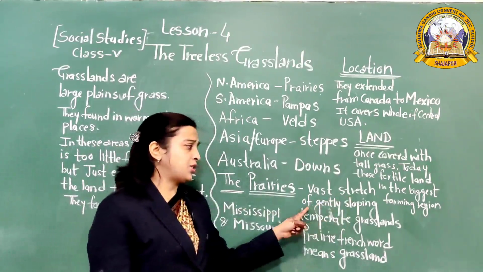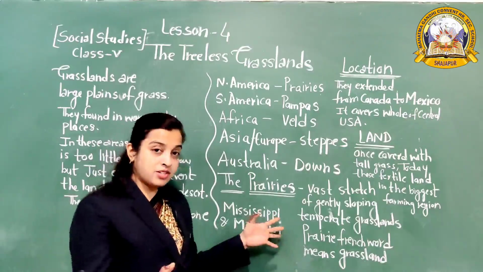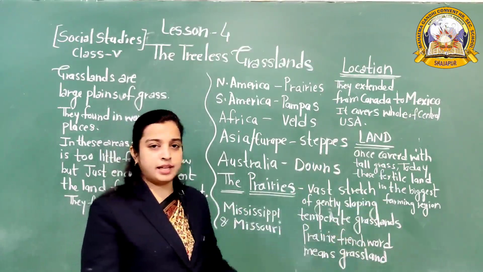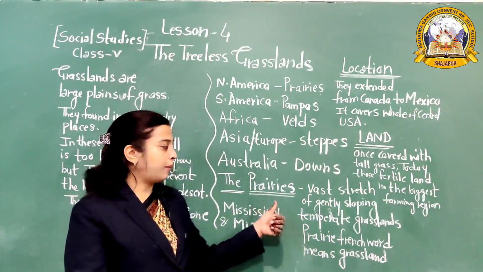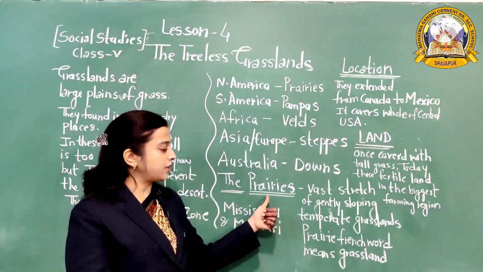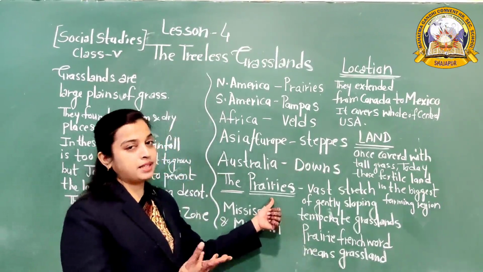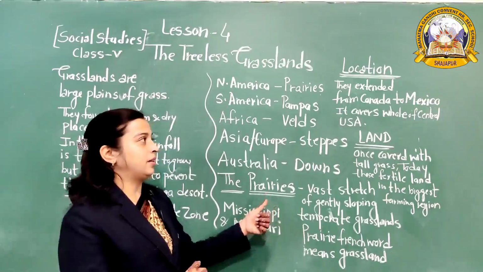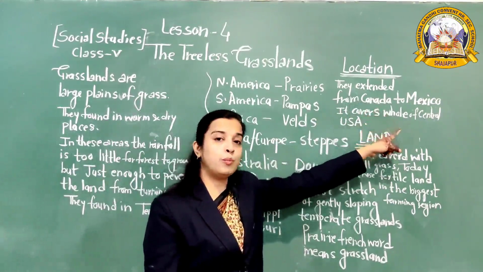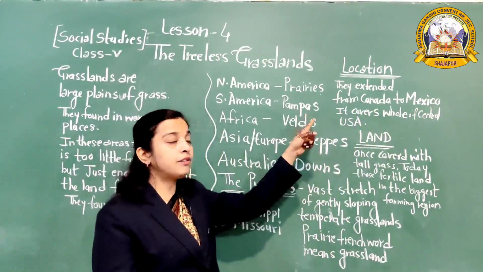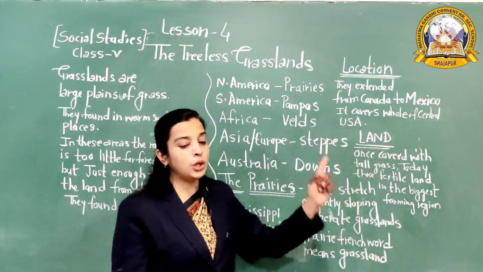A prairie is a vast stretch of gently sloping temperate grassland. Prairie is a French word, and the meaning of prairie is grassland. Prairies are the grasslands of North America. Where are they located? They extend from Canada to Mexico and cover the whole of central USA.